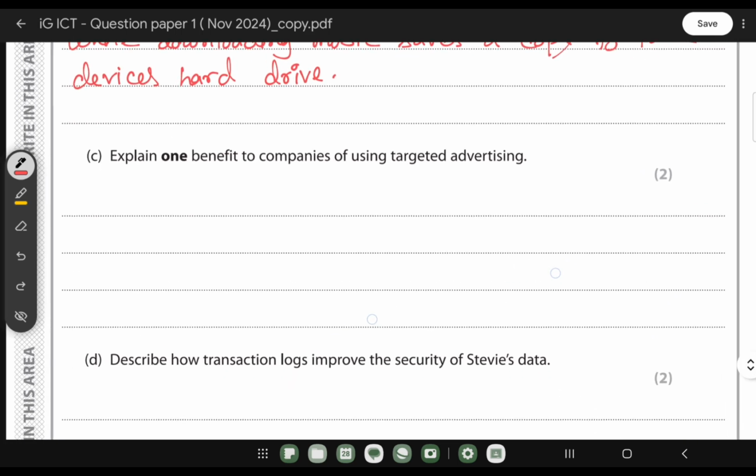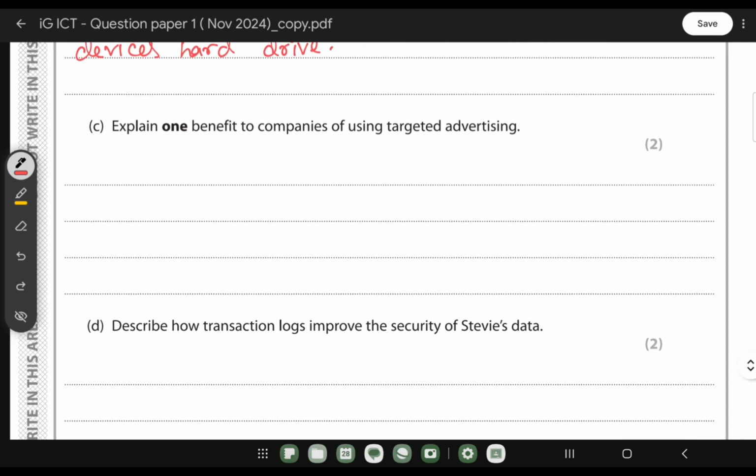Explain one benefit to companies of using targeted advertisement. So when we use targeted advertisement, it only targets users who are interested in that particular product, which means it will reduce cost.